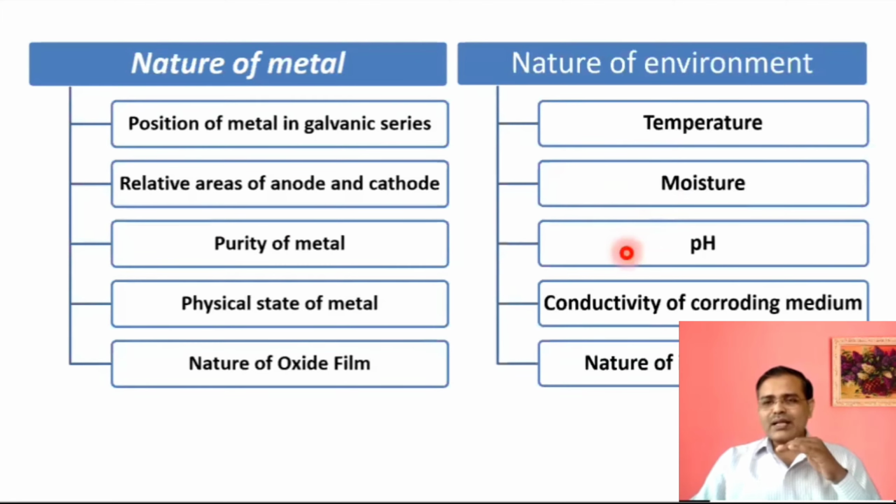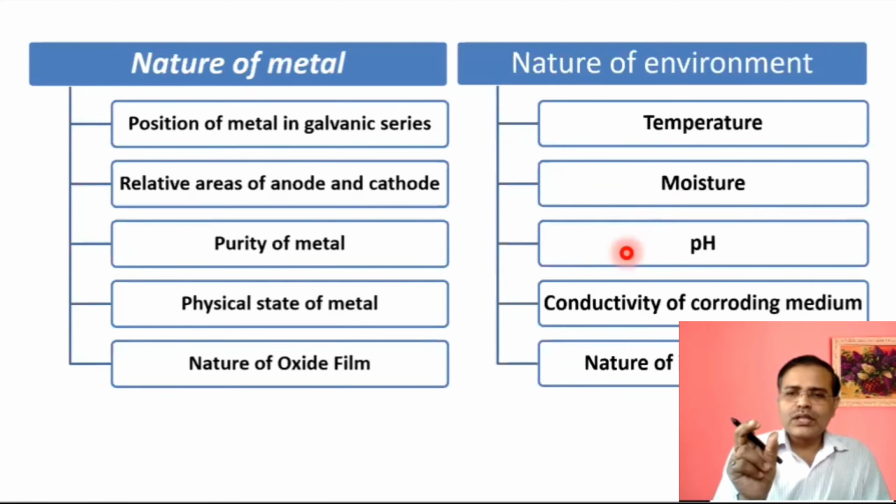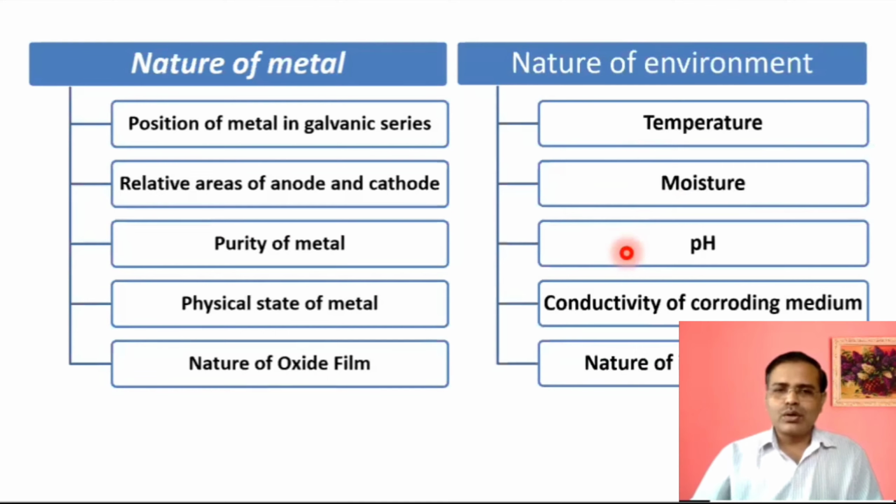pH: generally in acidic medium, corrosion is faster. It means in lower pH, corrosion is faster, but each metal may have some optimum pH range in which the corrosion is minimum, and below or above which the corrosion rate is faster.